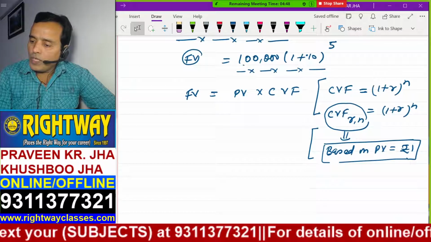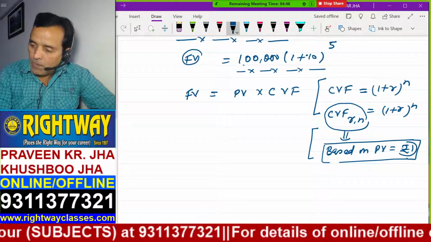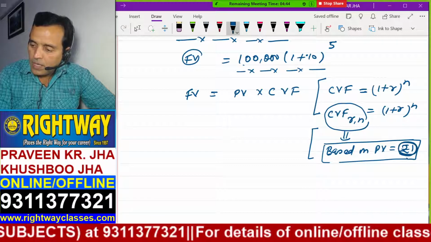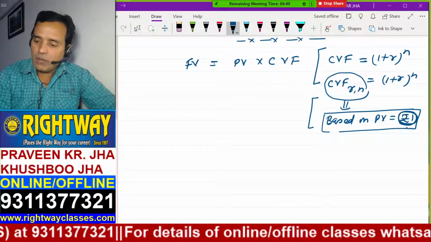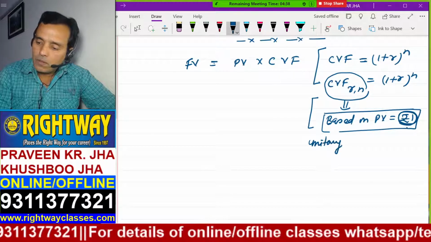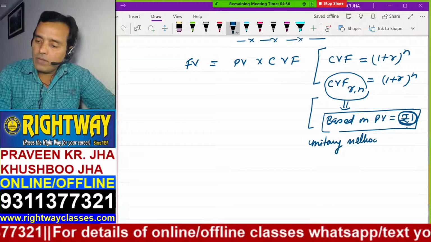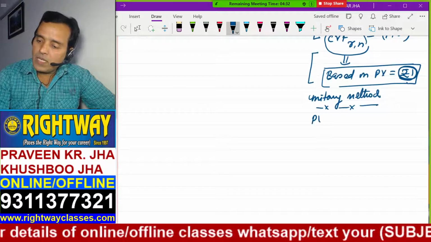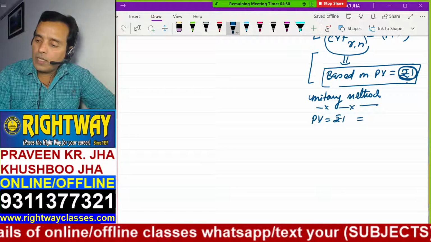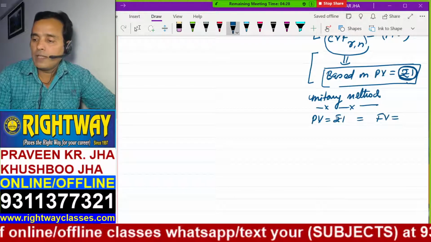If present value is 1 rupee and their future value is given to you. Listen here, the unitary method you might have studied in 9th, 10th class. If present value is rupees 1, then future value is what?